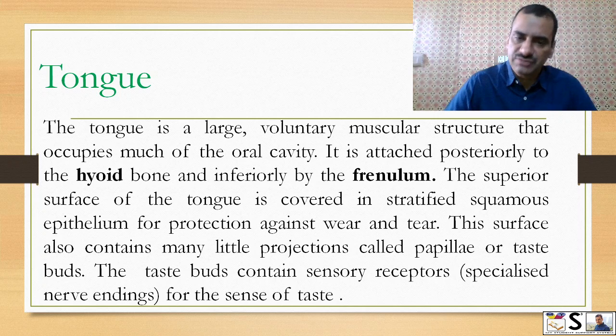The superior surface of the tongue is covered with stratified squamous epithelium for protection against wear and tear. This surface also contains many little projections called papillae or taste buds. The taste buds contain sensory receptors or specialized nerve endings for the sense of taste.